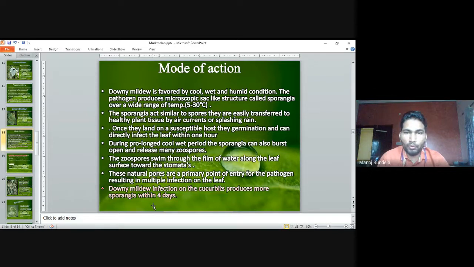During a prolonged cool wet period, the sporangia can also burst open and release many zoospores. The zoospores swim through the film of water along the leaf surface towards the stomata. These natural pores are the primary point for entry of the pathogen, resulting in multiple infections on the leaf. Downy mildew infection on cucurbits produces more sporangia within 4 days. Means within very few days, more sporangia will be developed.